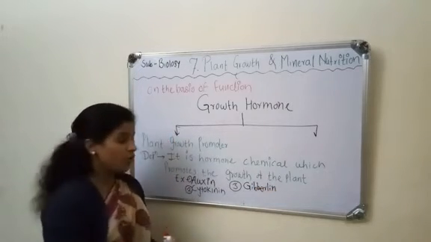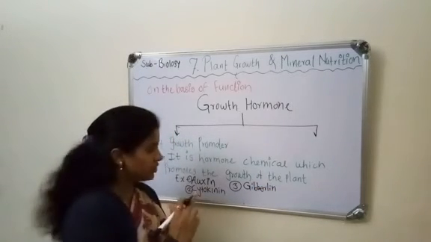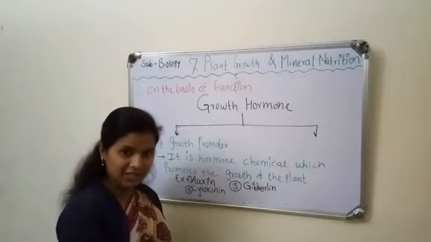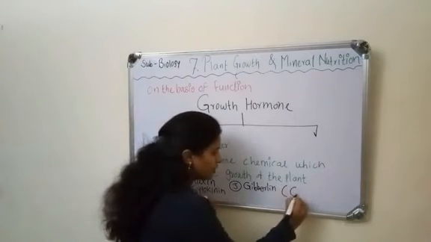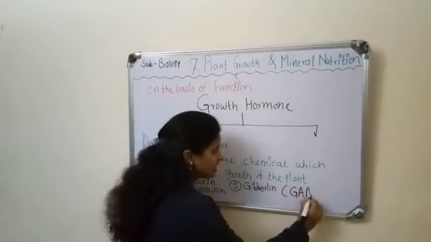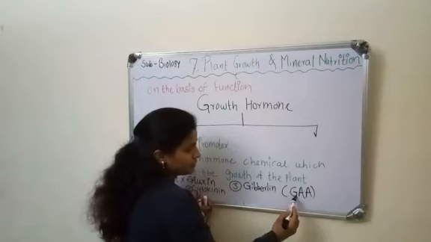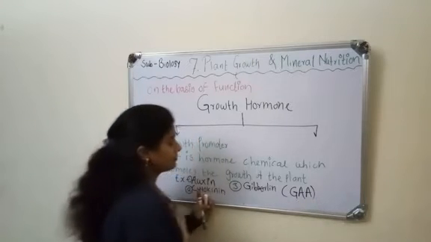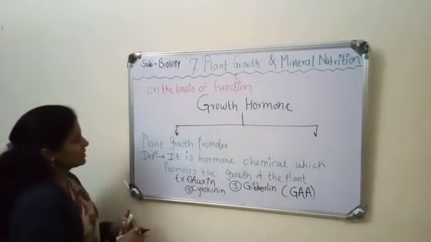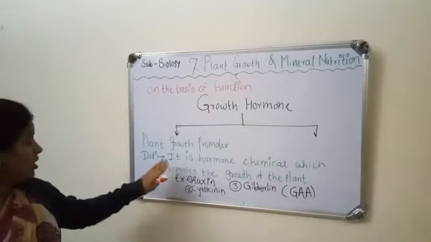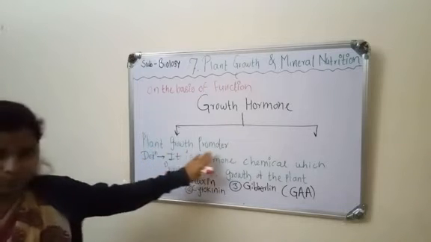Gibberellin is also known as gibberellic acid, and the short form of gibberellic acid is GA. So this is all about the plant growth promoter.